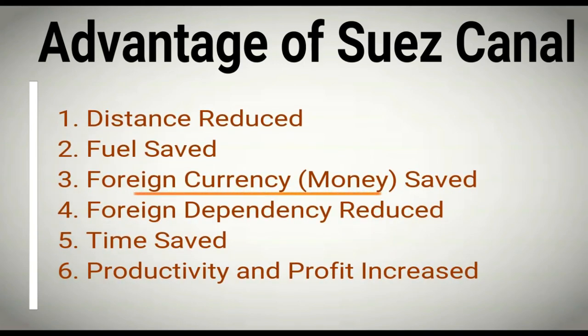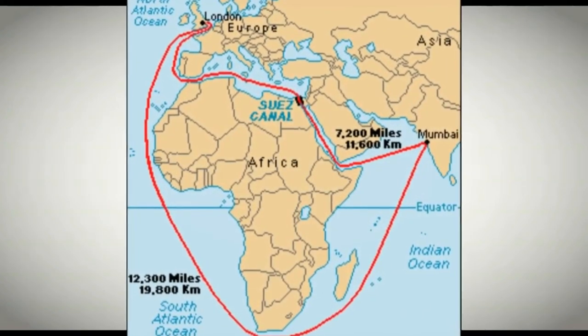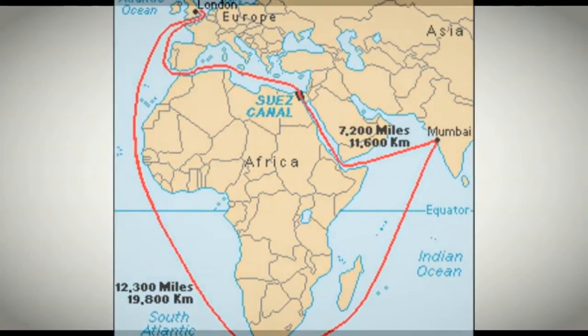Now as I said, we were paying in dollars, not in rupees, and this dollar is not our currency, we get it from the foreign market. That is why our foreign dependency will also be reduced. The next very important point is time. Previously we were taking too much time, now time is also saved. Our productivity and profit will also increase. Remember, the Suez Canal was opened in 1869. So this much information is there regarding the Suez Canal.